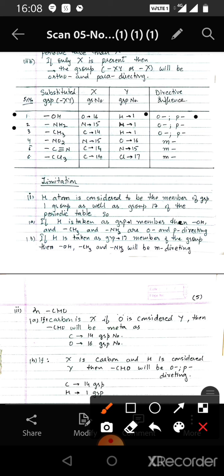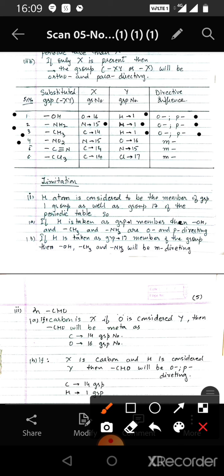NH2 group, if we consider, then the nitrogen is X belonging to the 15th group, and hydrogen is Y belonging to the first group, so it is also ortho para directing. That is, NH2 is ortho para directing. If we consider CH3, then carbon belongs to the 14th group and hydrogen belongs to the first group, so CH3 is also ortho and para directing.